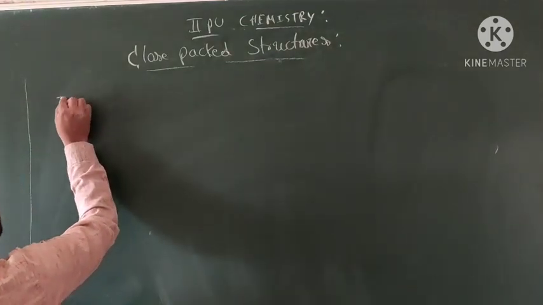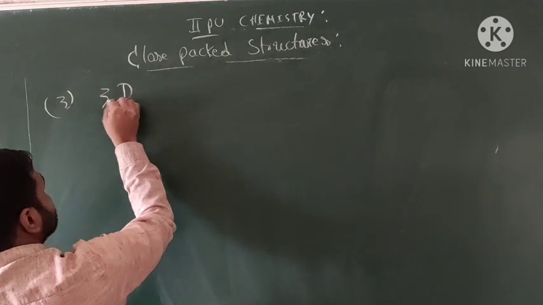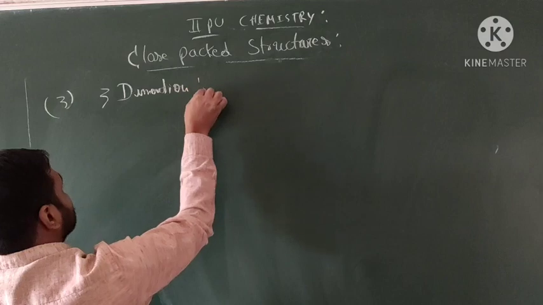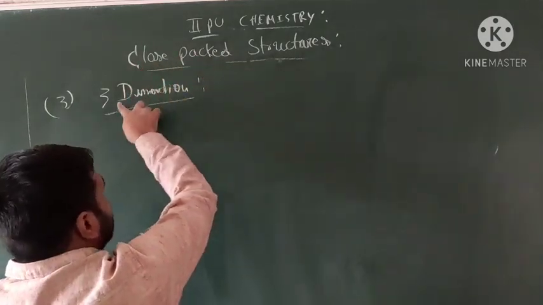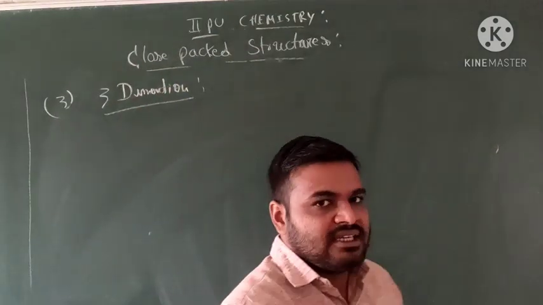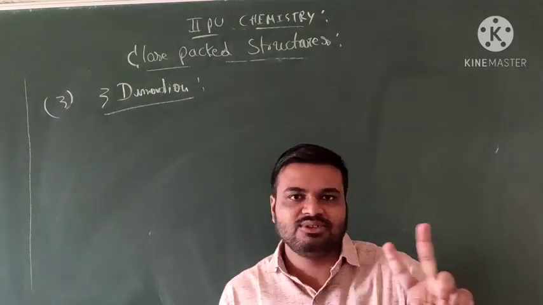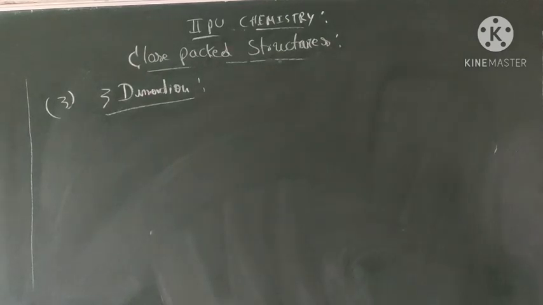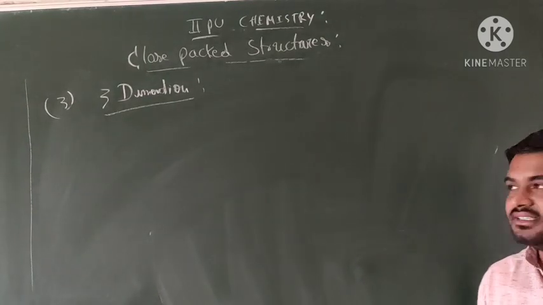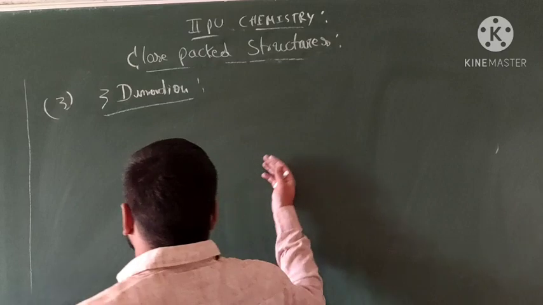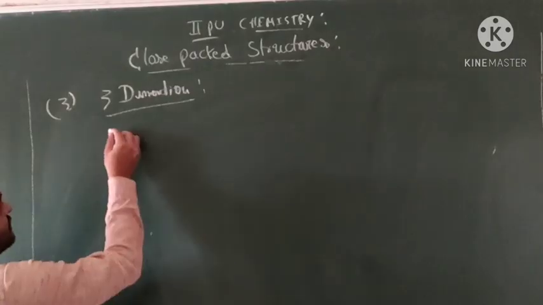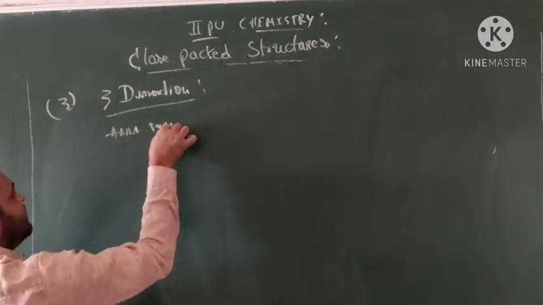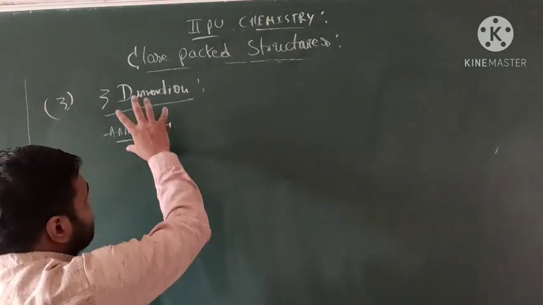Okay, students, next, the third one: 3-dimension. So what is close packing in 3D? In 1 dimension, only 1 is possible. In 2 dimensions, 2 are possible. In 3 dimensions, 3 varieties of different forms will be observed. Of these forms, the first one we observe is this structure. So this is the A type.